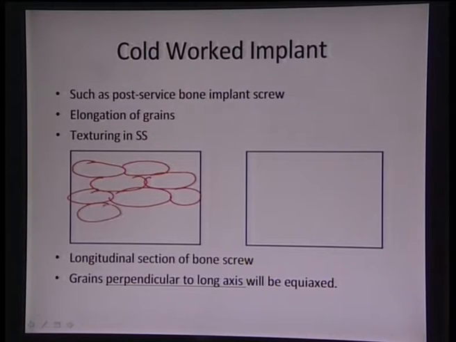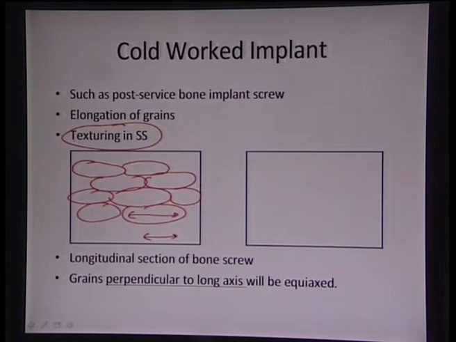So, this is what we will observe in the texturing or the elongation part of the cold worked stainless steel. We will see that the grains are elongated along the rolling direction or the form direction. We can see the elongation of grains, and it will be much larger, and that is giving rise to some texturing of the stainless steel.